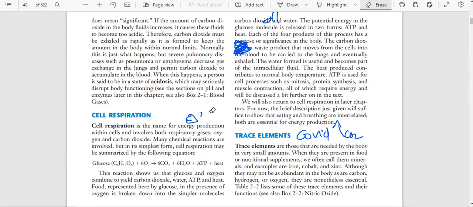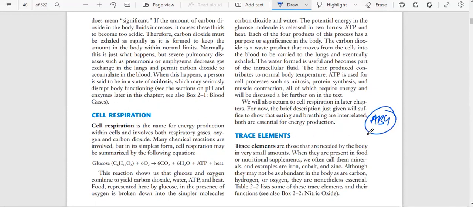Some COVID students are also here in this batch, so they will know that every doctor advises ABG. Why do they do ABG? To see acidosis and SpO2 levels: how much oxygen is present in the blood, how much carbon dioxide is present in the blood, and how much acidosis is present in the blood.